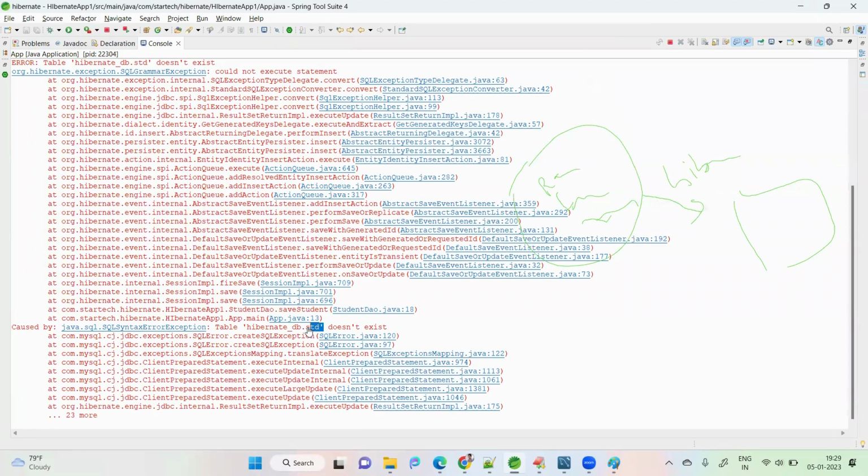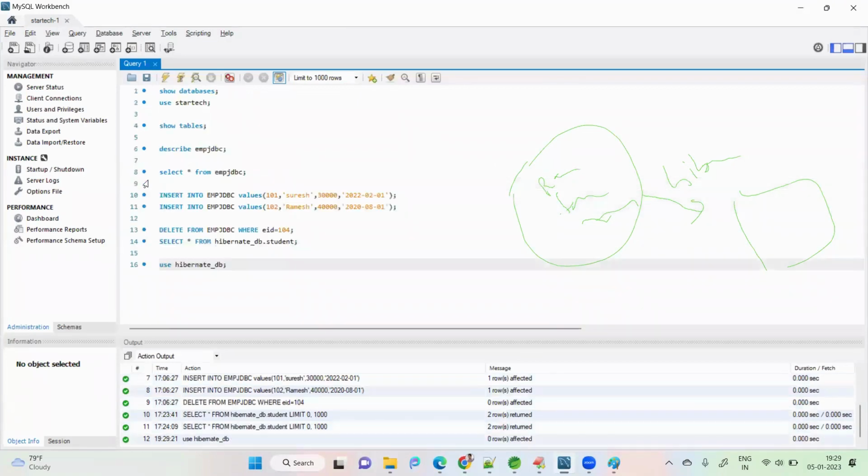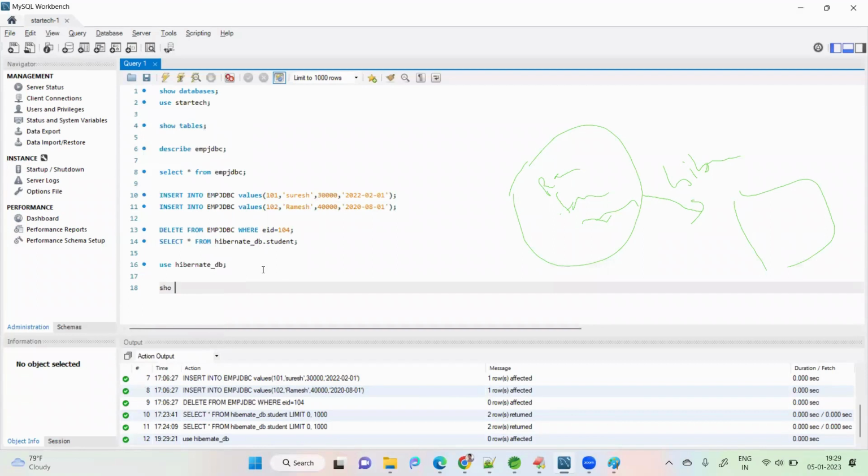Table SED not present. So see the tables in this database. This is the database name. Use the database, then select. How to check the tables in the database?